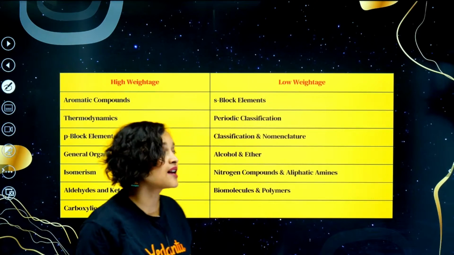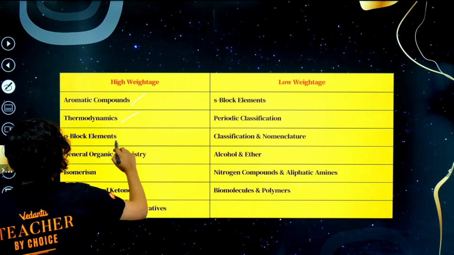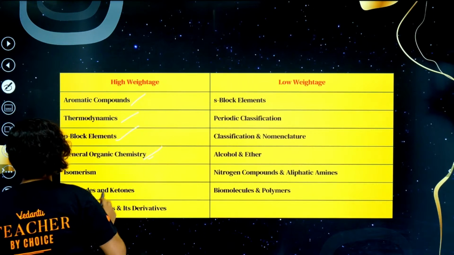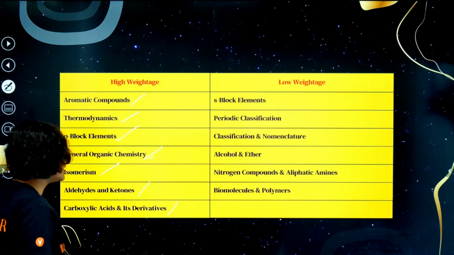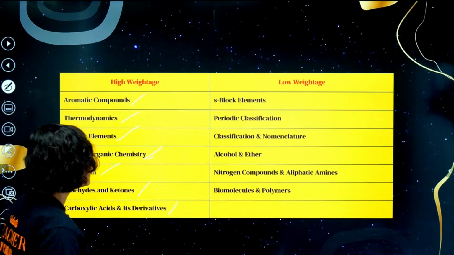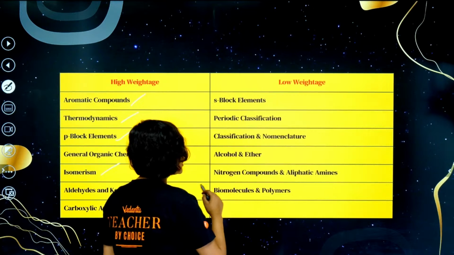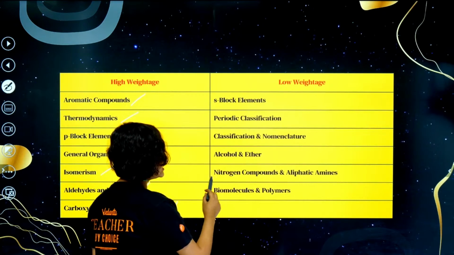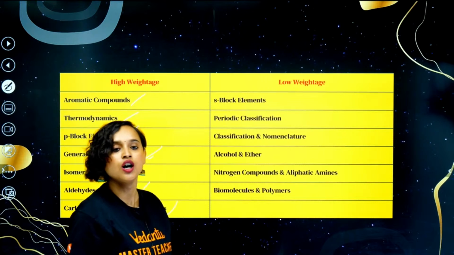Now once again, some of the more high weighted chapters, bacha, are aromatic compounds, thermodynamics, P block, general organic chemistry, isomerism, aldehyde and ketones, carboxylic acid and its derivative. All right, whereas in low weightage, you will get S block, periodic classification, classification and nomenclature, alcohol and ether, nitrogen compounds and aliphatic amines, and biomolecules and polymers.